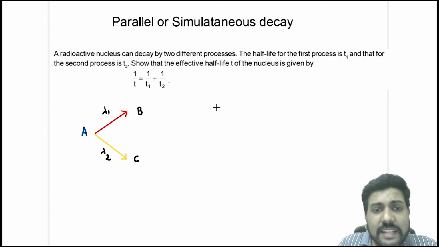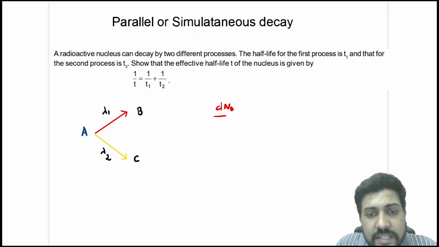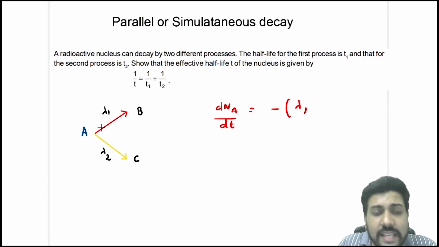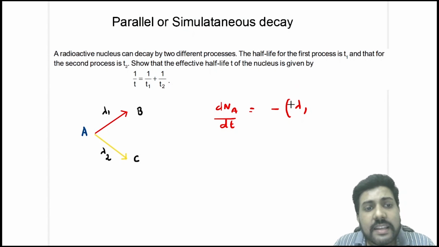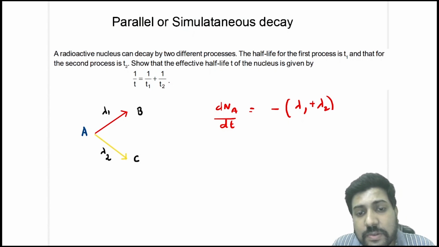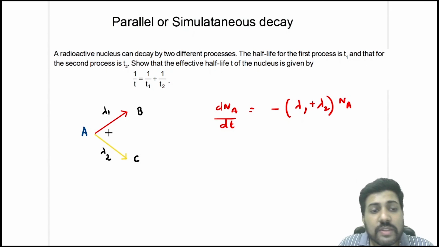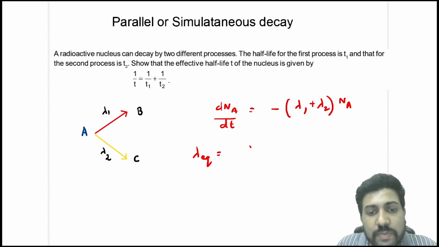In that case, dNA by dt, that is the rate of decay of A, is equal to minus, because it decays using both paths simultaneously, the equivalent decay constant, lambda 1 plus lambda 2, into Na. So the lambda equivalent will come out to be lambda 1 plus lambda 2.